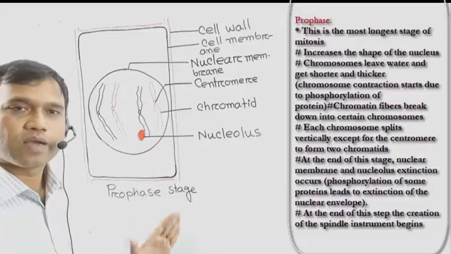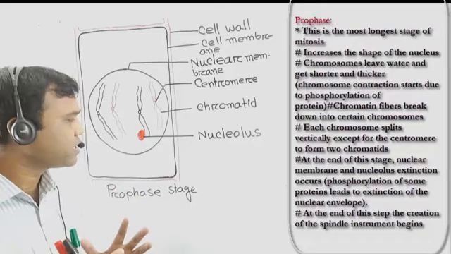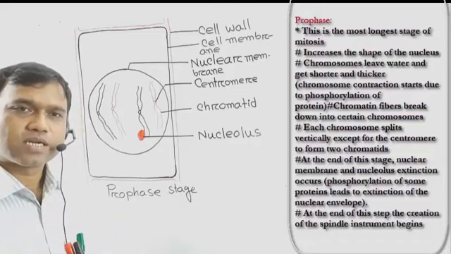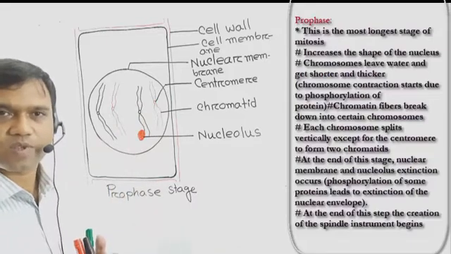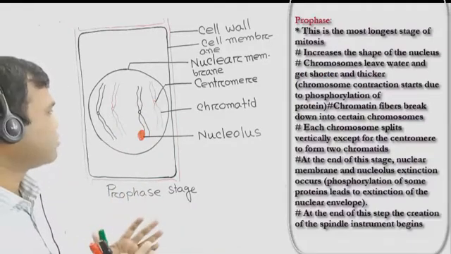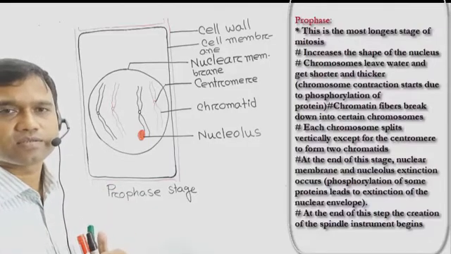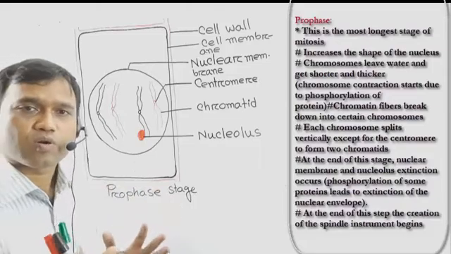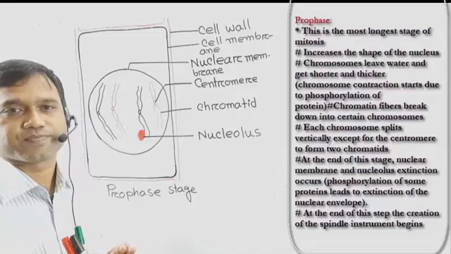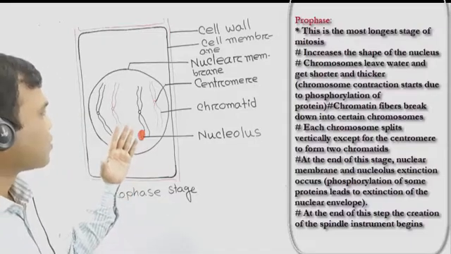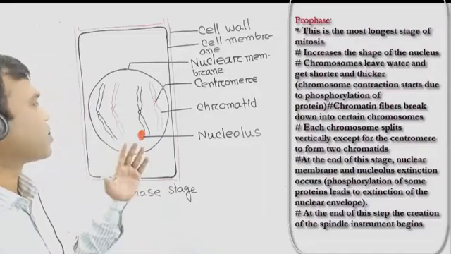This is the longest stage of mitosis. In this stage, the shape of the nucleus increases. Chromosomes lose water and get shorter and thicker. Chromosome constriction starts due to phosphorylation of protein. Chromatin fiber breaks down into a certain number of chromosomes.